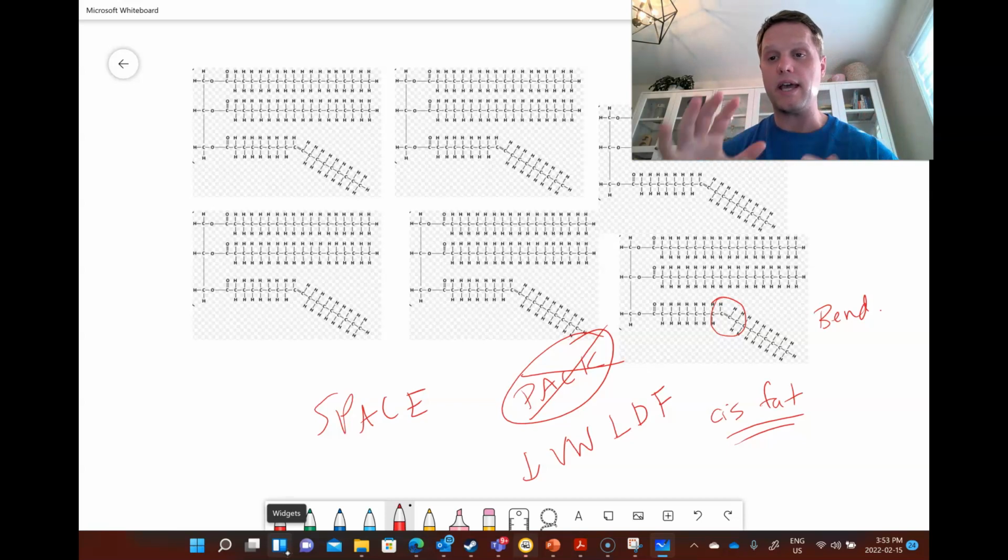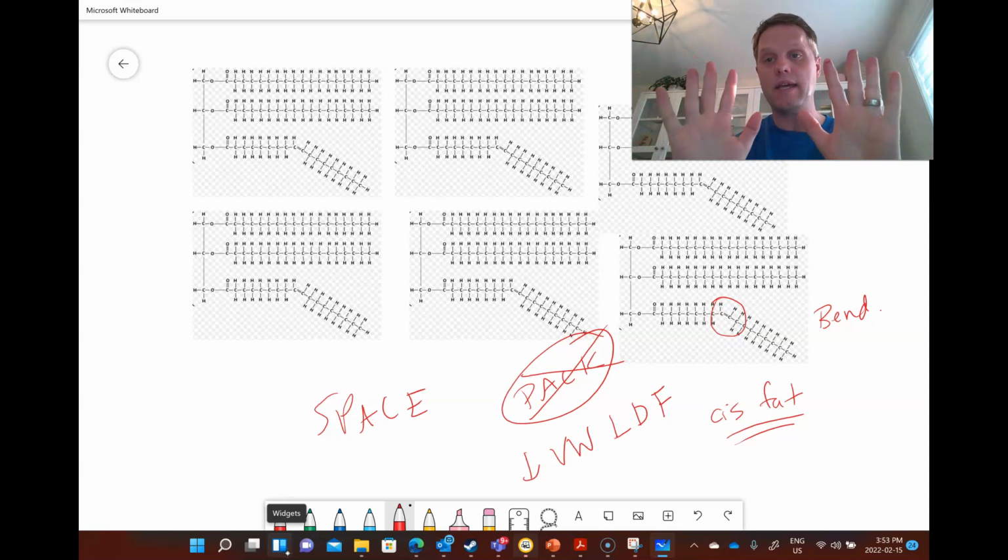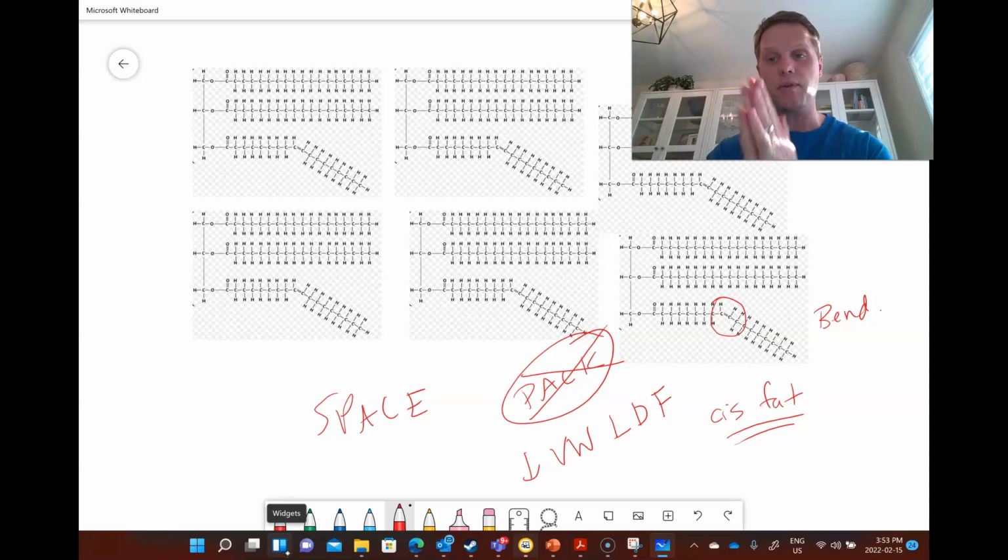Think about a gecko's hand. In order for it to have London dispersion forces against the wall and a gecko to climb, it has to get its hands, the molecules of its hands, really close to the wall for it to be able to get that London dispersion force and make that gecko stick.